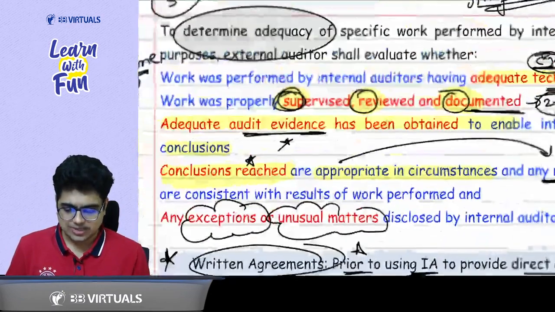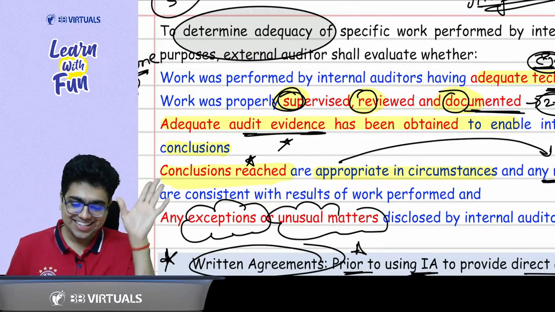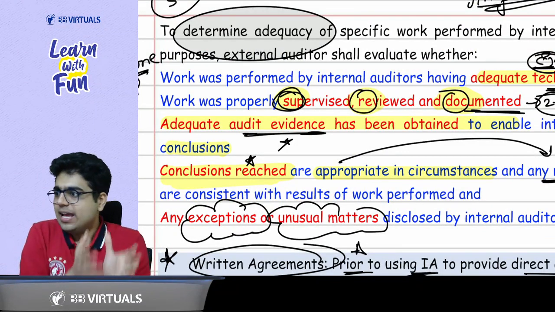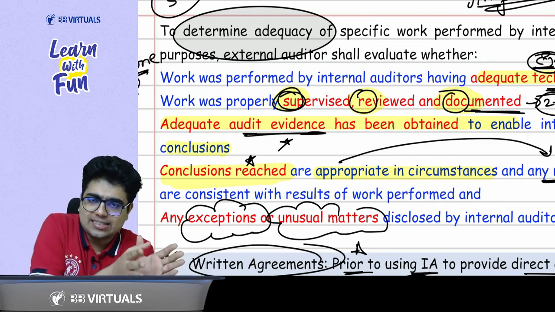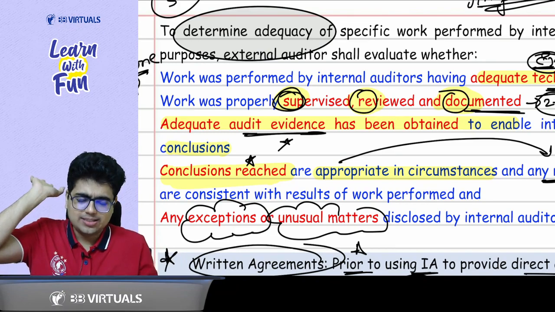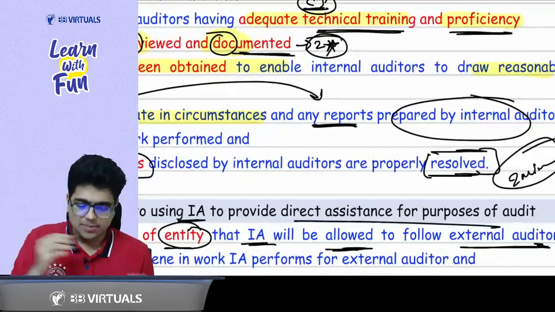What are the two things documented? Evidence and conclusion. Adequate evidence has been taken to reach appropriate conclusions, conclusions reached are appropriate in the circumstances, and a proper report is issued. And the last point is unusual: all the unusual matters have been resolved.